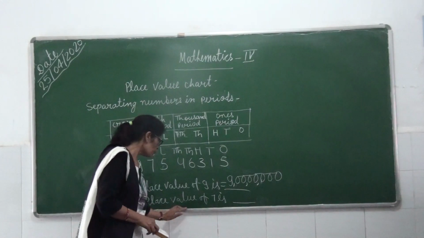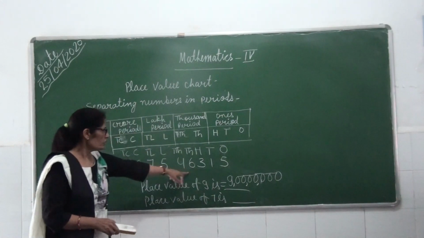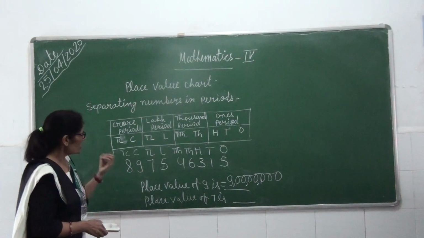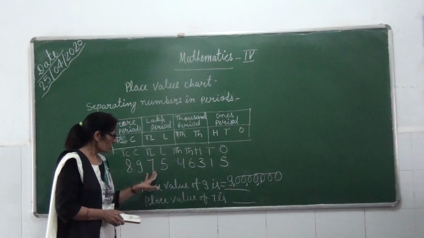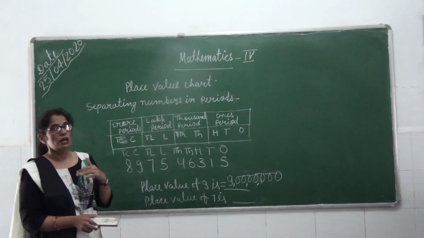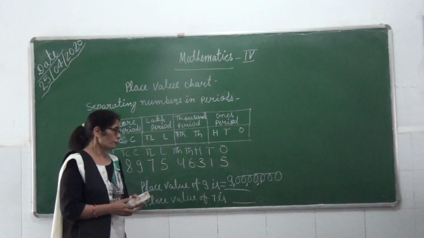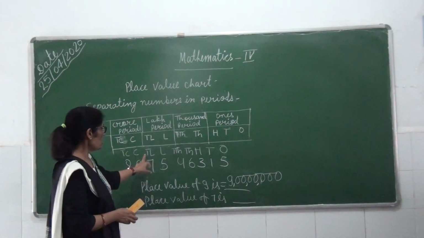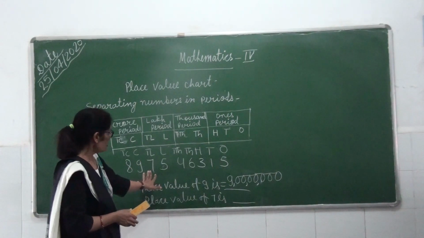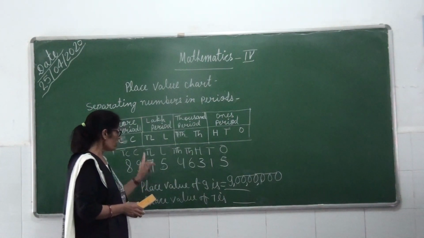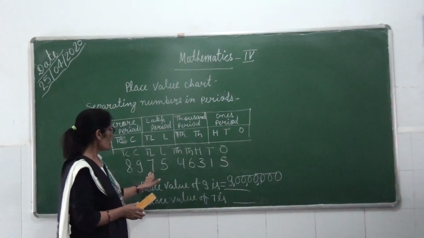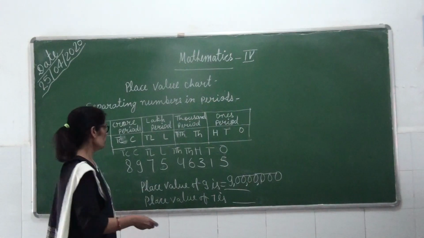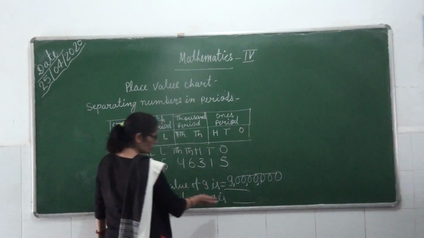Again we are taking the place value of 7 in this digit. Now you can see on which place 7 is. 7 is on the 10 lakh place. So we will write 7 here. The place value of 7 in 10 lakh is 7 times 10, which means 70. So the place value of 7 on this place is 70 lakh.